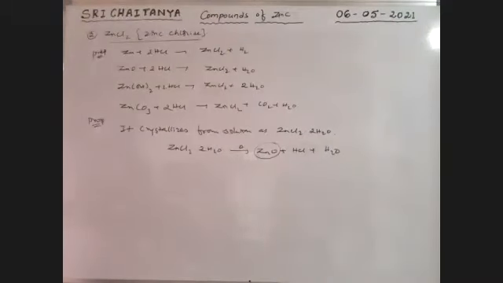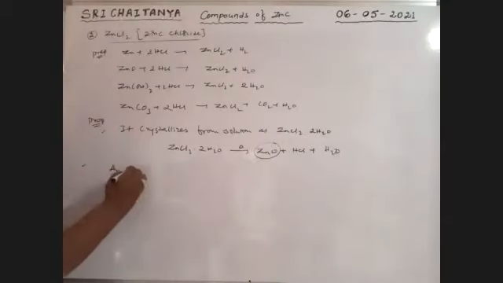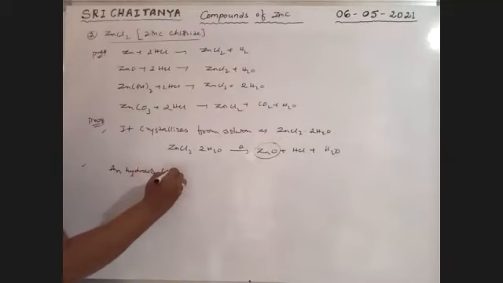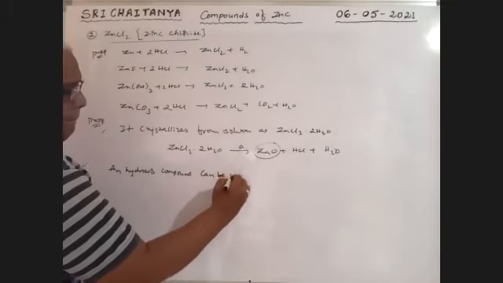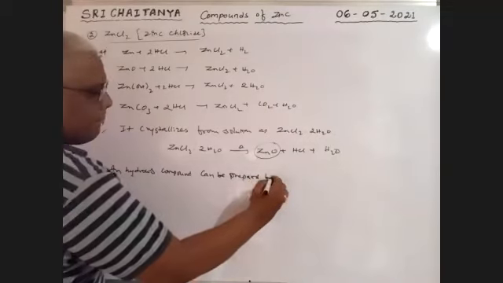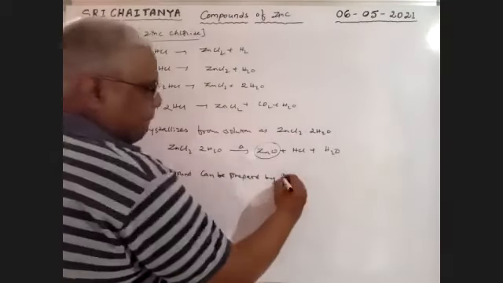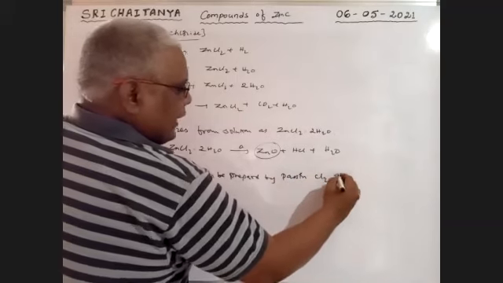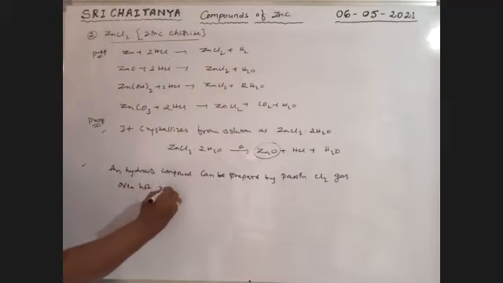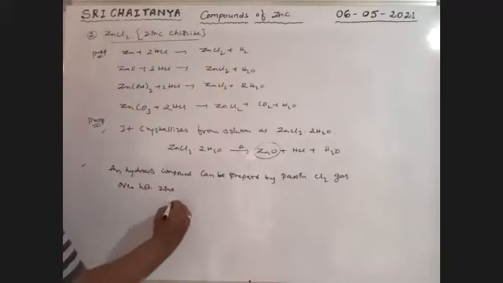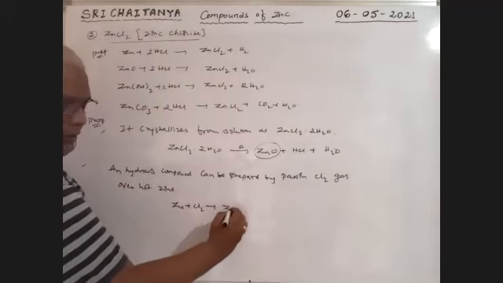Next, the anhydrous compound can be prepared. Boys, all these are hydrated conditions. The anhydrous compound can be prepared by passing chlorine gas over hot zinc. That is, Zn plus Cl2 gives ZnCl2.